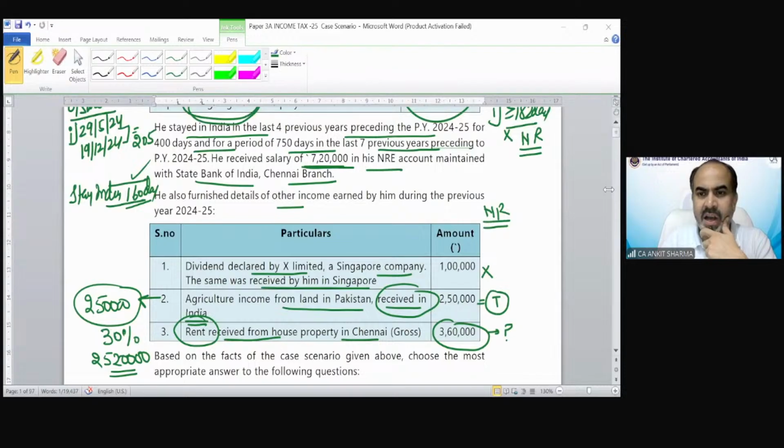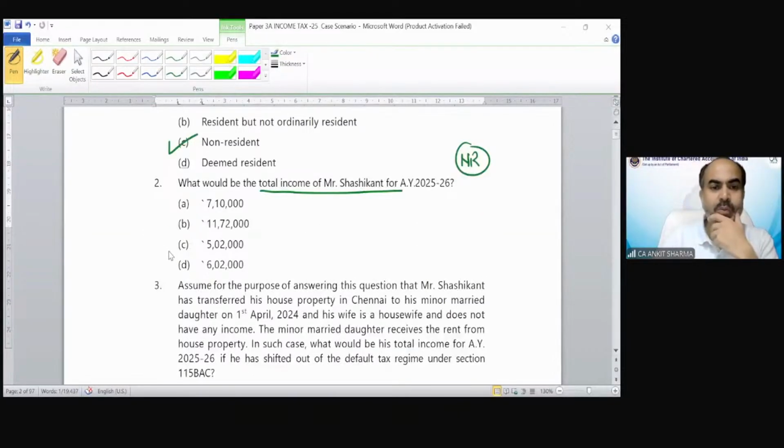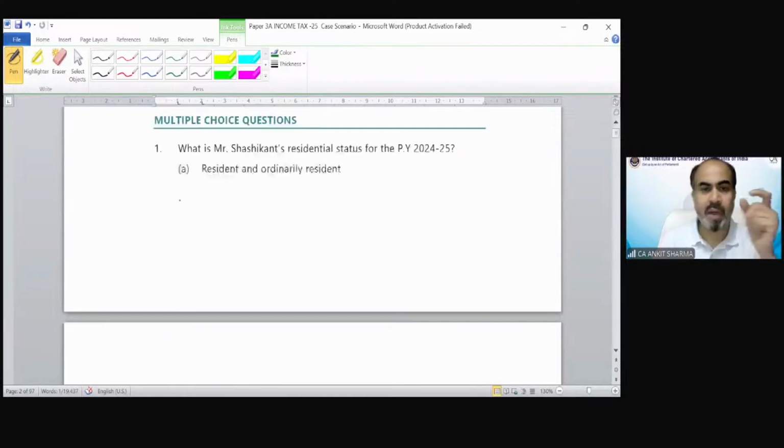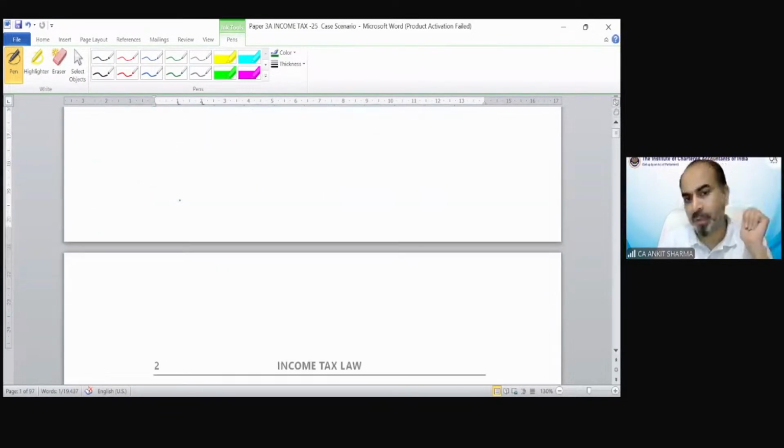Miss Ranjani, 5,02,000 is the correct answer. So the correct answer for the purpose of total income would be option number C. That is going to be my correct answer. The 2,50,000 and 2,52,000 from income from house property.